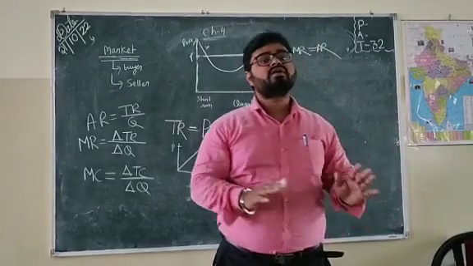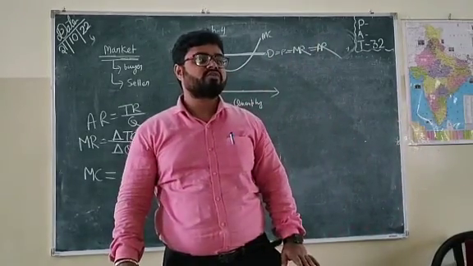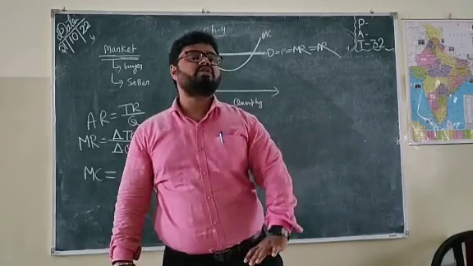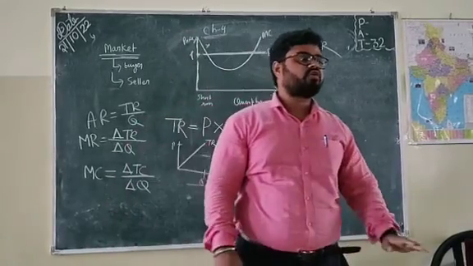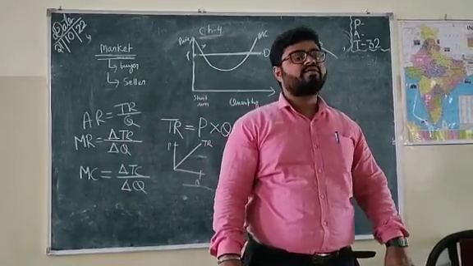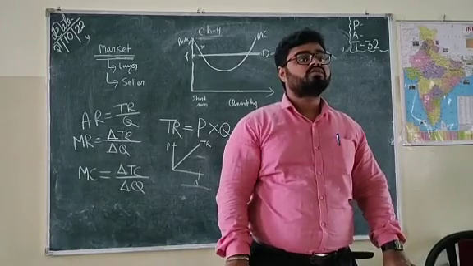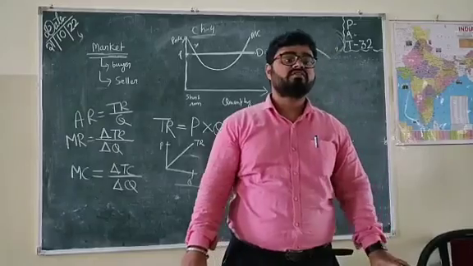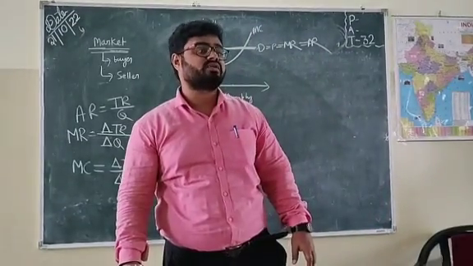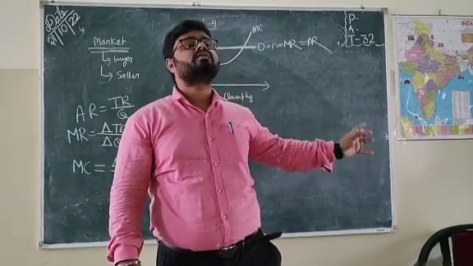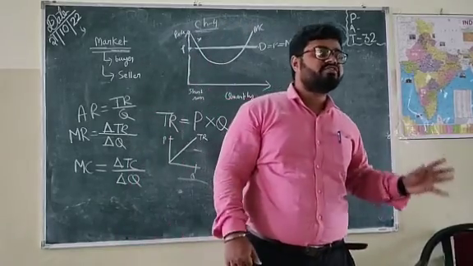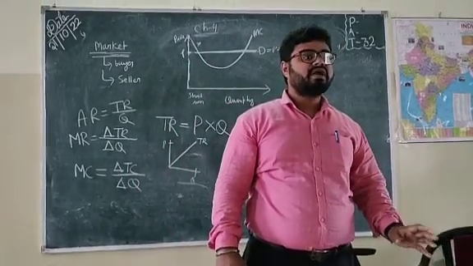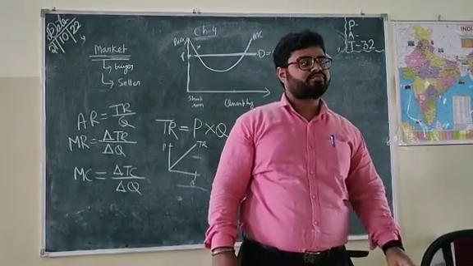In the short run, there are two types of cost: fixed cost and variable cost. Fixed costs are like machinery, land and buildings. Variable costs are like the wages you are paying to the laborers, the traveling cost and the transportation cost.